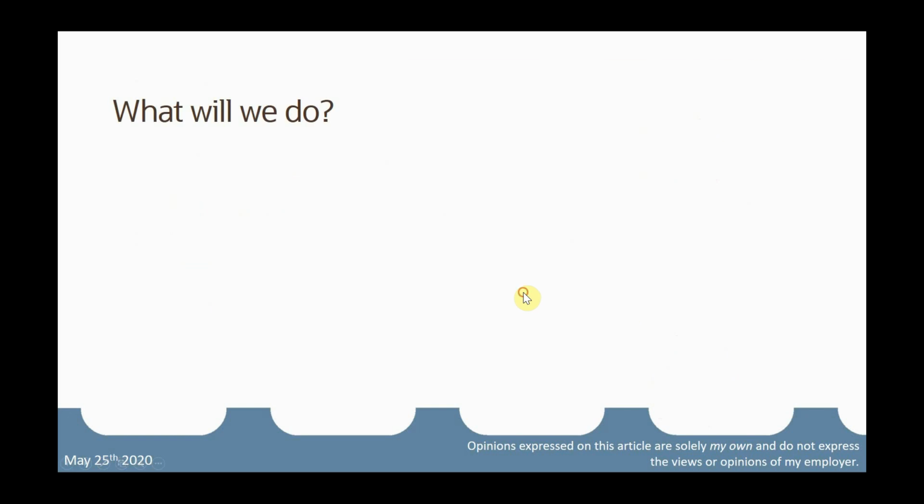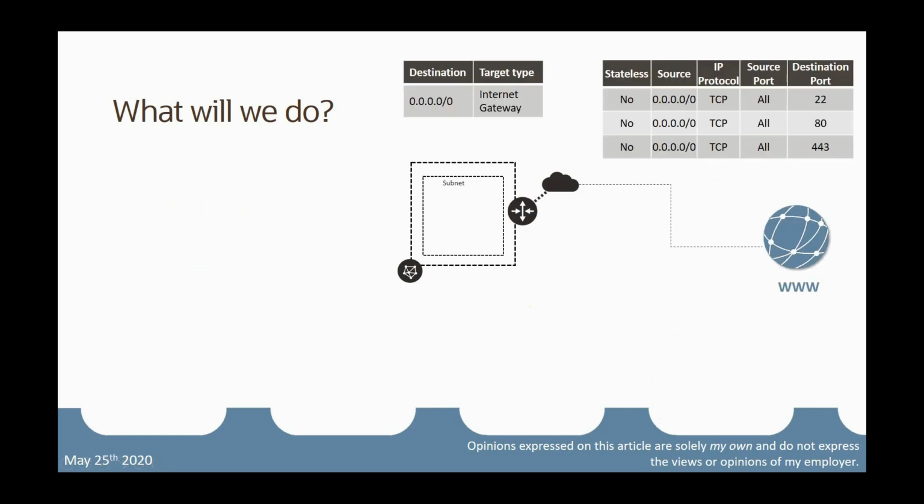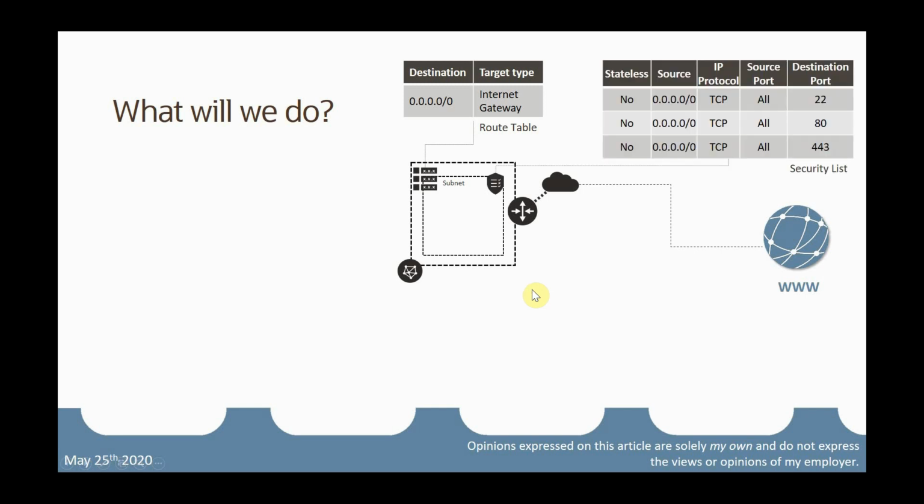So what will we do today? We're going to create a virtual cloud network first with a VCN inside it. We will create an internet gateway in order to communicate with the internet. We will update the default route table to route traffic to the internet gateway. We will open in the default security list port 80.